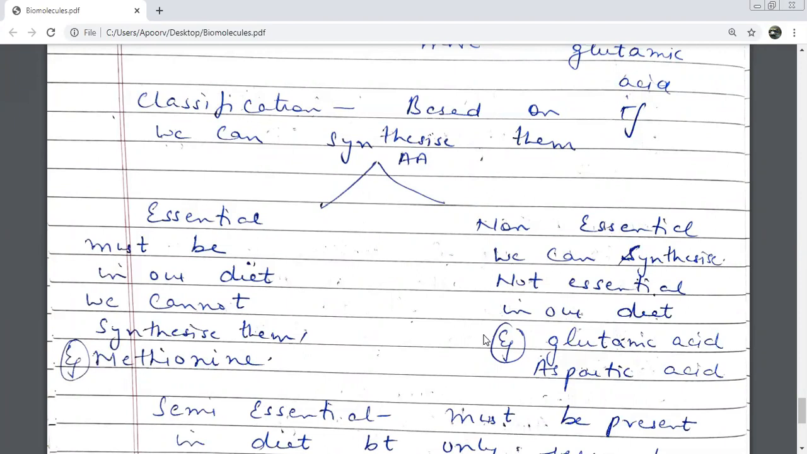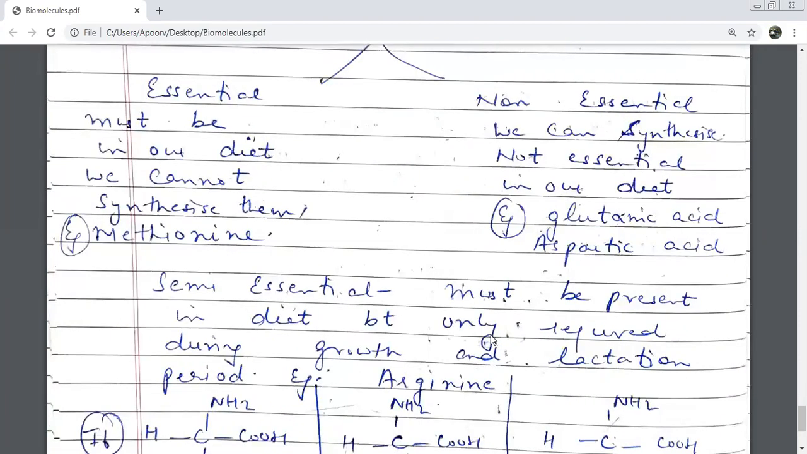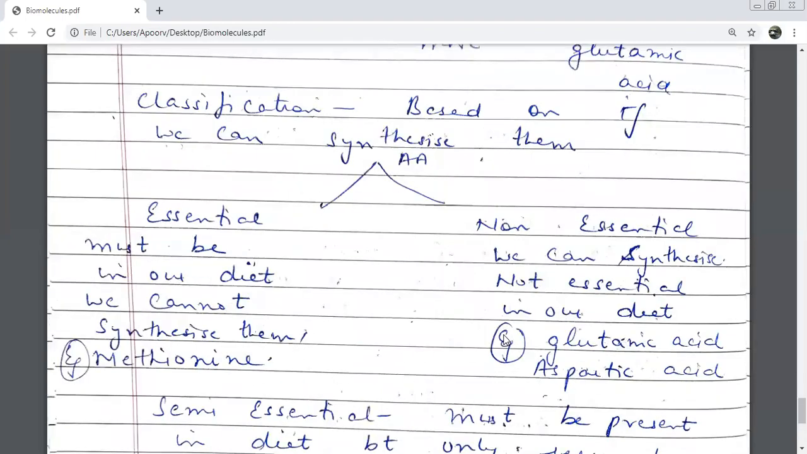There are semi-essential amino acids which must be present in diet but only required during growth and lactation. What was the example I gave you? Arginine. So this is all, yes, this is all about carbohydrates and proteins.